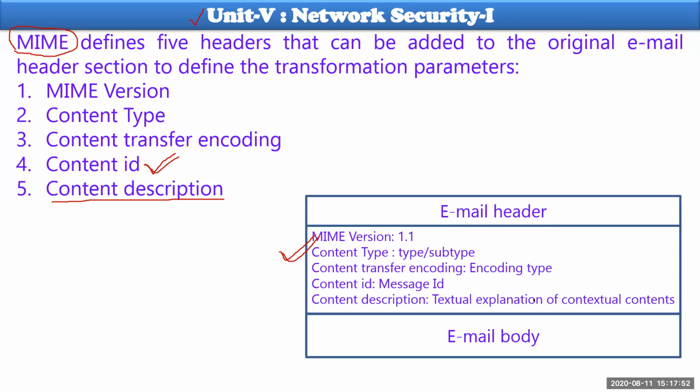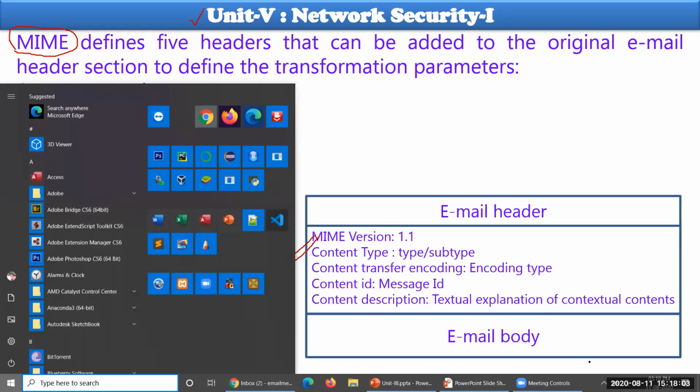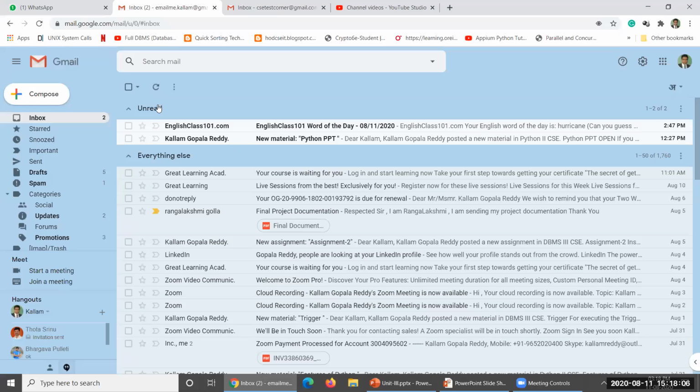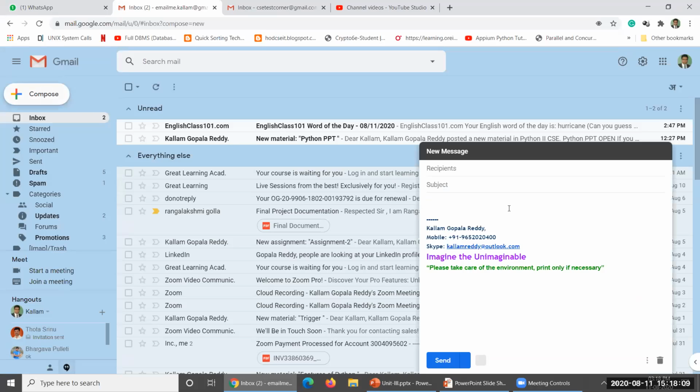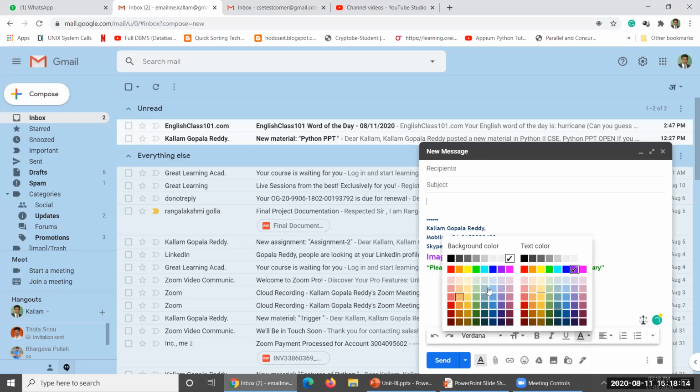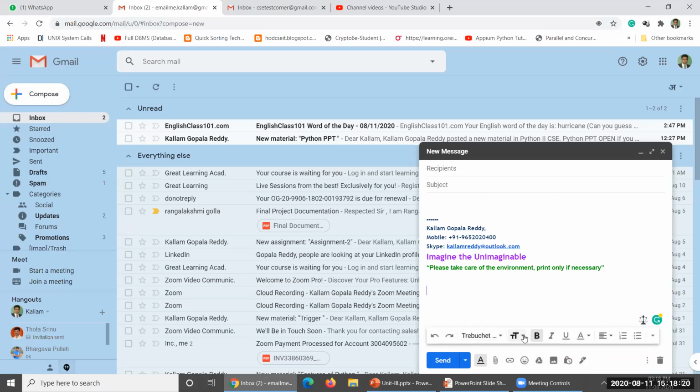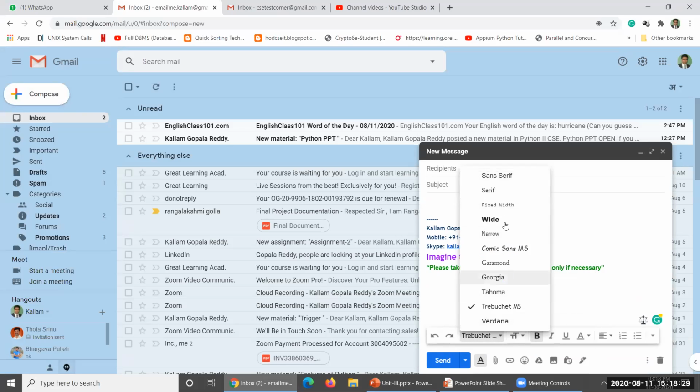Of course, nowadays you do not have to do anything yourself. The user agent can perform all operations because it is a program. So based on the modifications you make, let me show you one or two, then you can understand very easily. Let me compose this one here at this moment. Here you can type, and you can change all different kinds of colors, the message you want to send, the font of that particular message, and so on.